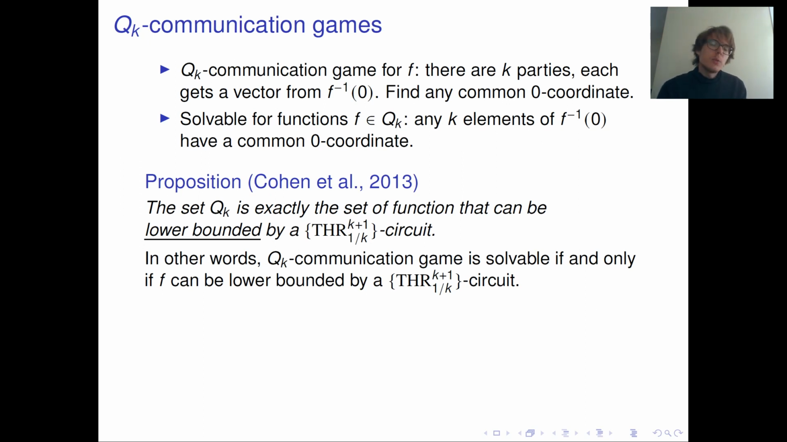On the other hand, one can characterize the set Q_k in terms of circuits, and this is a first milestone on the way to our new connection between communication and circuits. Namely, it turns out that the set Q_k is exactly the set of functions that can be lower bounded by the circuits that we have already seen, circuits containing only threshold functions on k plus 1 bits with a threshold of 1 over k as gates. So no other gates can be used. So, to understand at least the parameters, let's understand it in one direction.